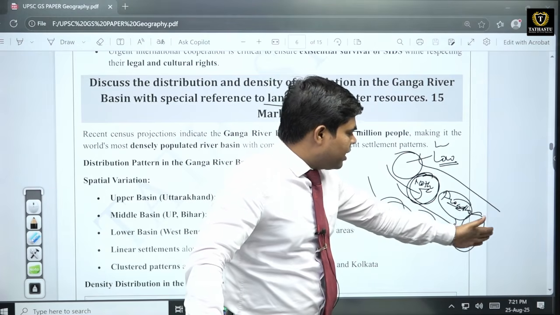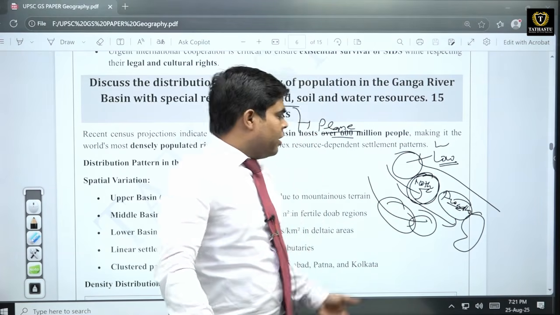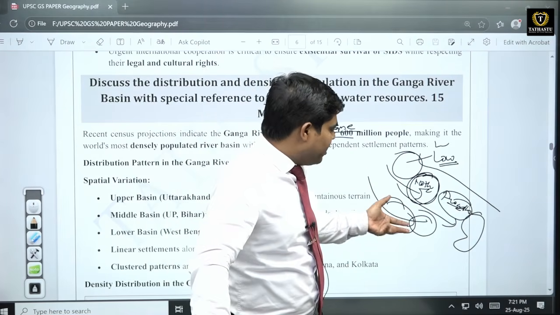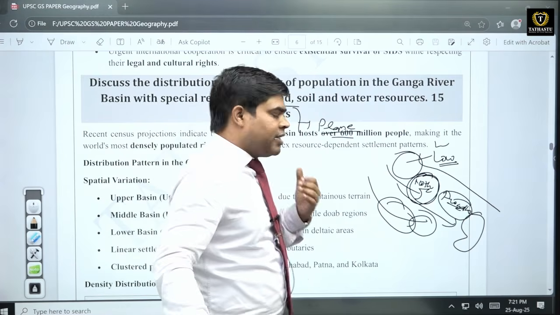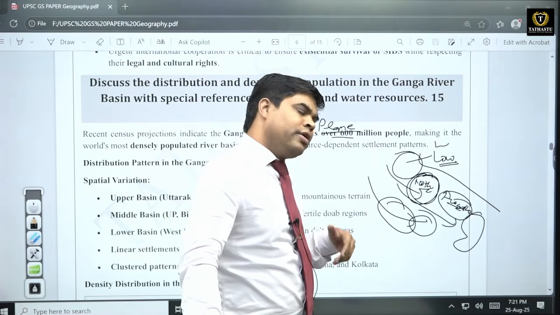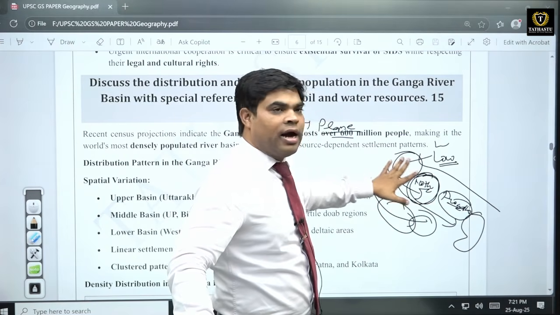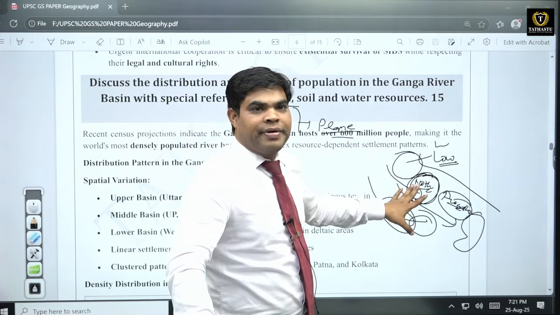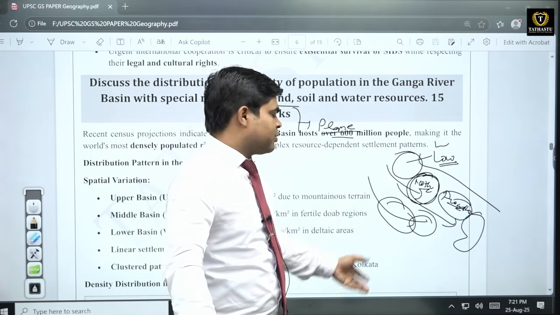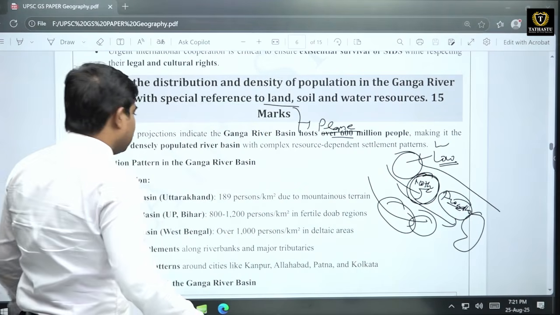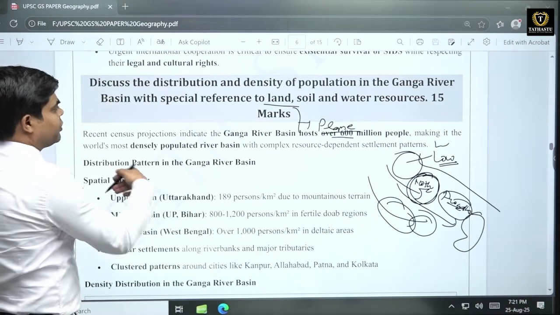Then Magad plain, Mithila plain, like that. And in the lower part, Yamuna and Chambal plain. So here you can write about Chambal also, because Chambal is a tributary of Yamuna, and Yamuna is also a tributary of the Ganga river. So all these rivers come under the Ganga basin. So we have to write all these factors based on soil and so on. Then based on these factors you can describe the population distribution.